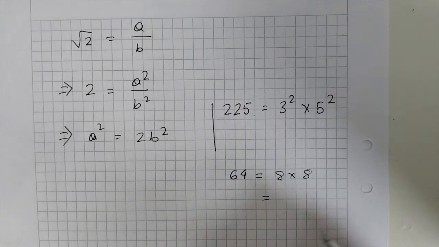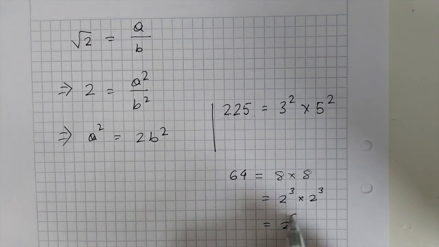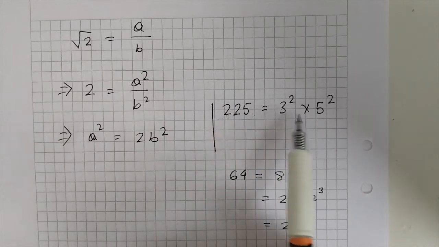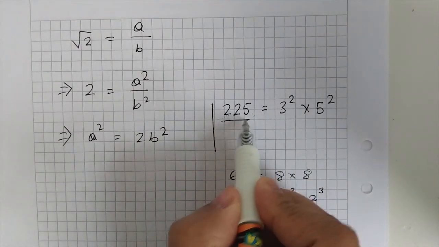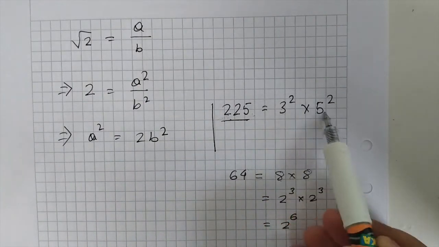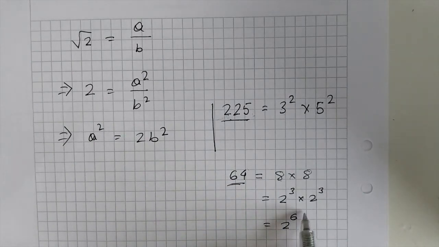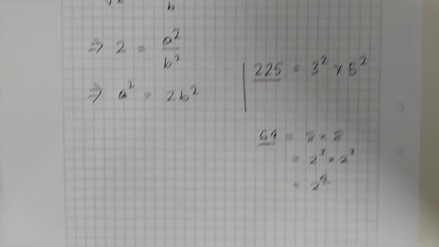Since 8 is not a prime, we can break it down even more and reach 2 cubed times 2 cubed, and therefore we have 2 to the power 6. So you see that 64 is 2 to the power 6. Similarly, 225 is 3 squared times 5 squared. So 225 is a perfect square because all of its prime factors have even powers, and 64 is a perfect square because all of its prime factors have even powers. So this is the fundamental theorem of arithmetic.